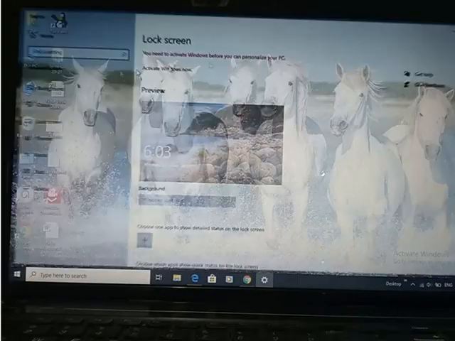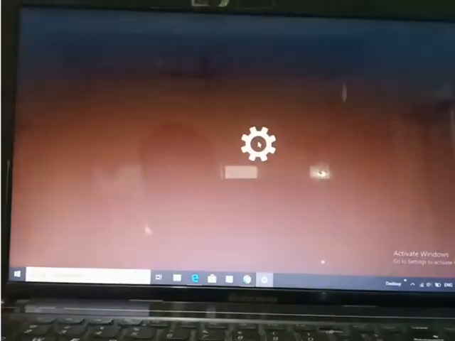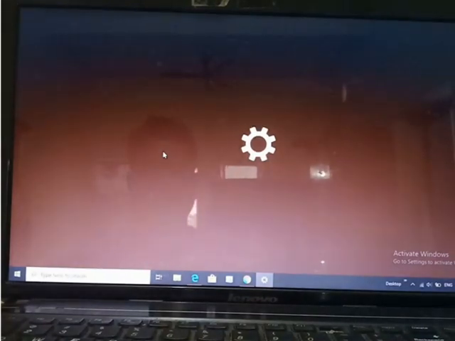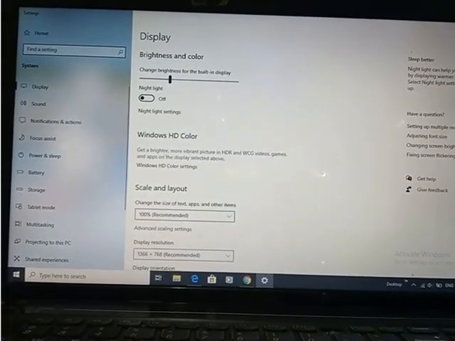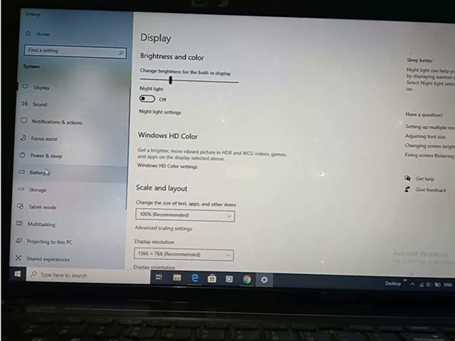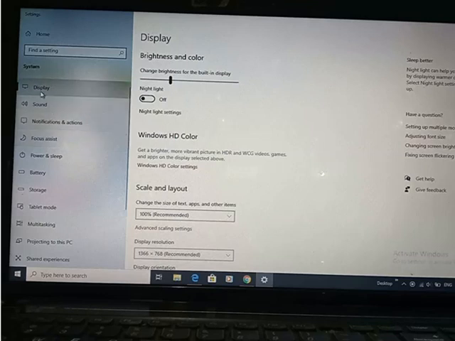And background. Now again, let's see the display settings, where you can change several things. Display settings is opening, let's see. From display settings you can change lots of things. See, these are all the settings which we have. Which type of display we need.